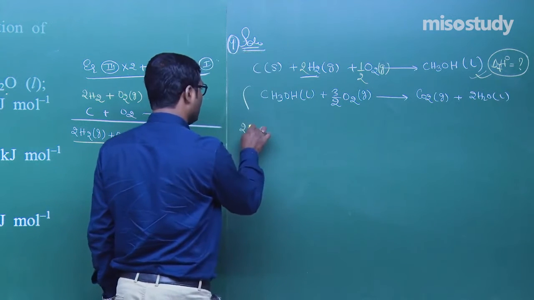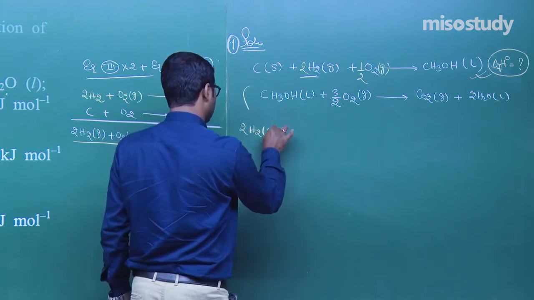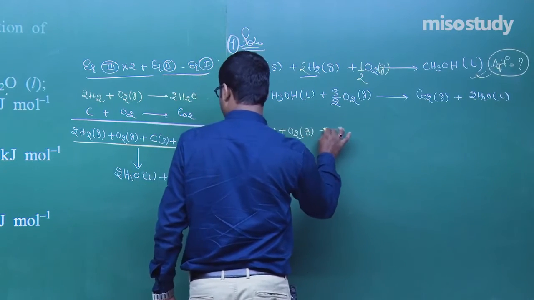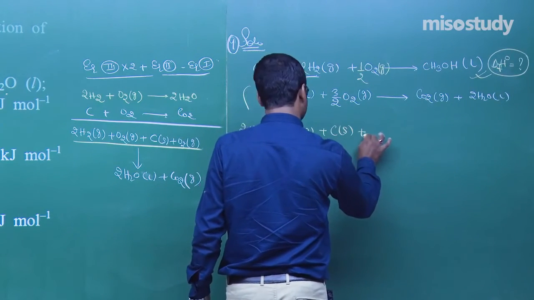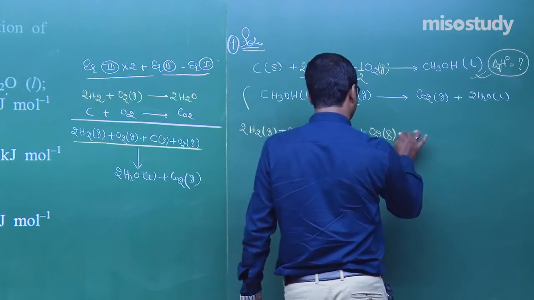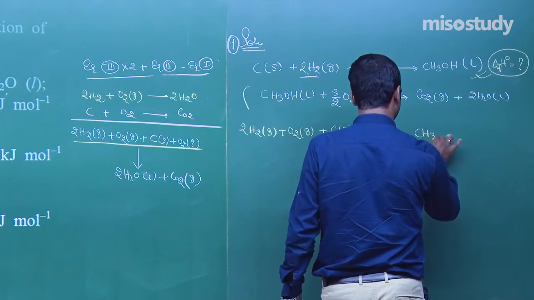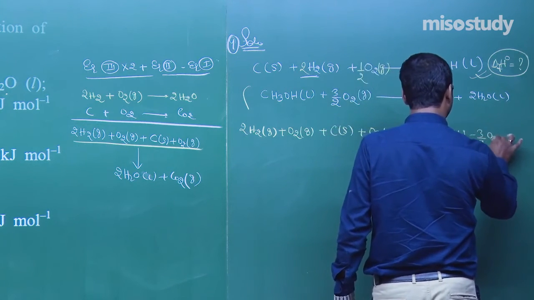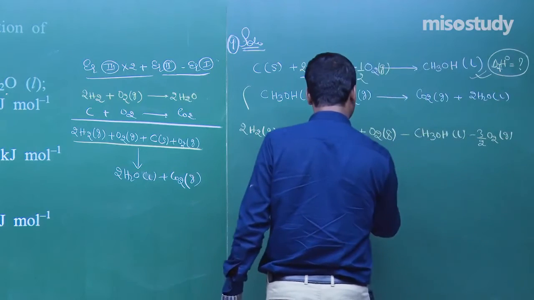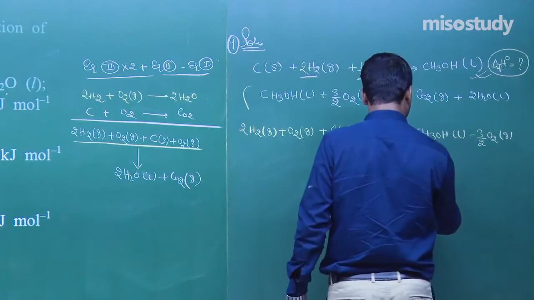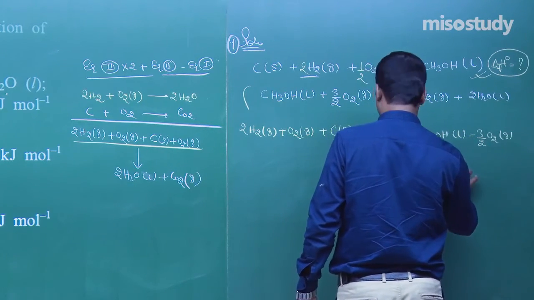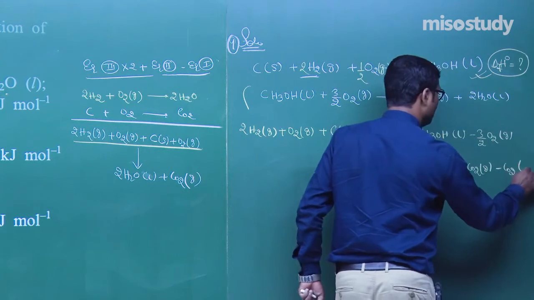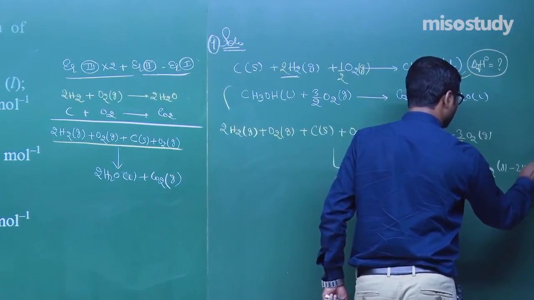Now 2H2, then O2, let me note down once, my friend, plus C plus O2 minus CH3OH liquid minus 3 by 2 O2 gas gives you 2H2O liquid plus CO2 gas minus CO2 gas minus 2H2O.